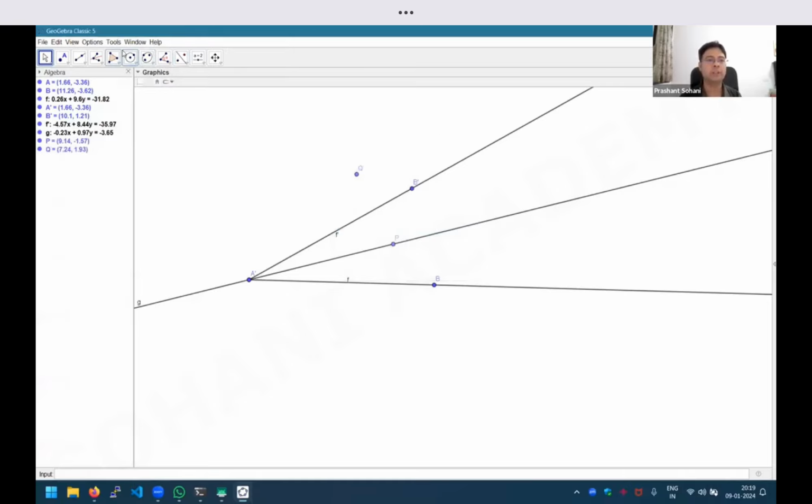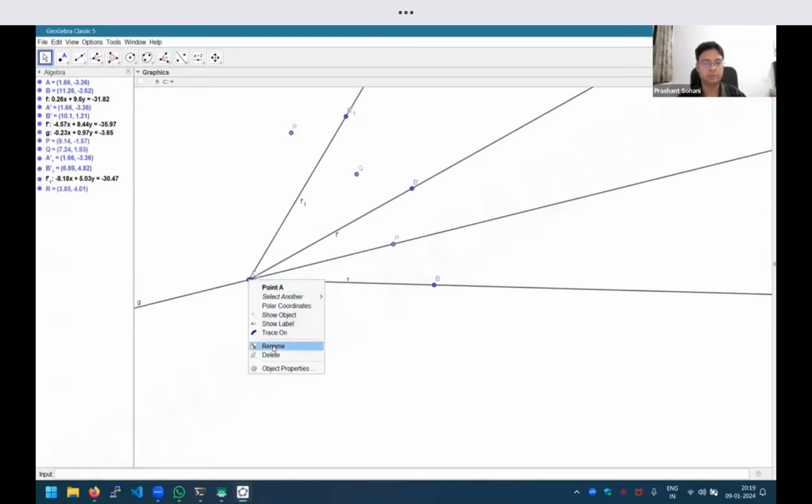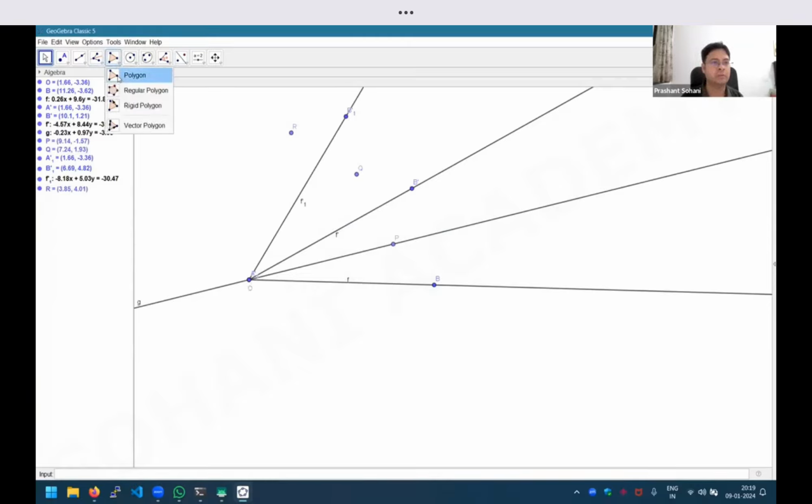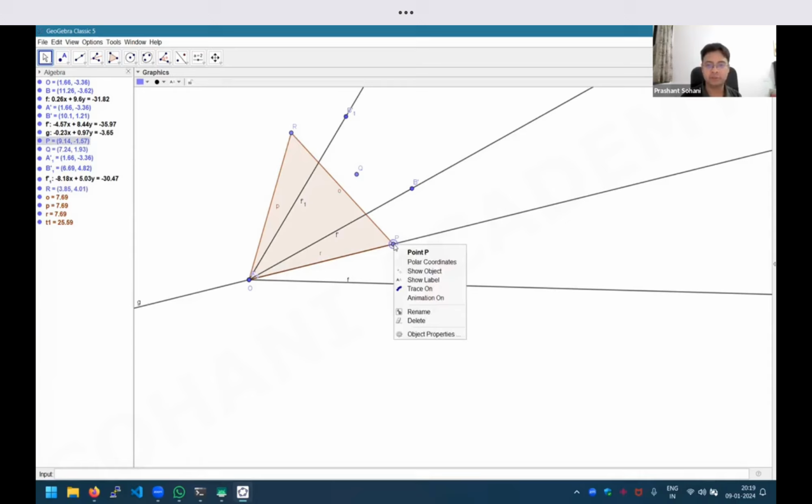And now I have to take the mirror image in my first mirror. So this was my second mirror, and now if I use this mirror as my reflection, then Q will become R. So I'm going to call this point R, and our origin was O. So this triangle POR is the triangle which we are focusing on. And you see in my diagram, it looks very nicely equilateral. Now the question is, if this point P moves on this ray, what happens?